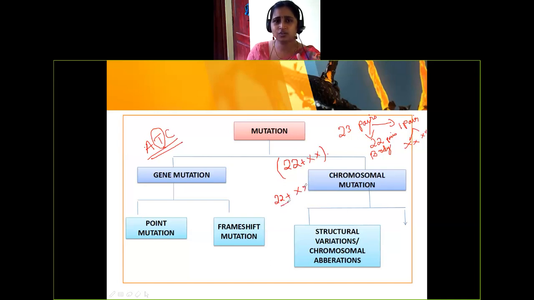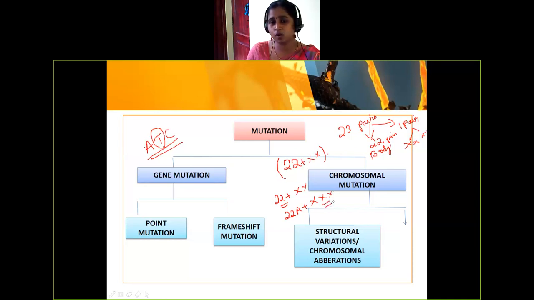22. It's confusing, no? So let me give a label for that number. 22A. It's nothing but autosome, body chromosome. Here it is just XY, so no need to say allosomes or sex chromosome. Just like that we can write. Am I writing it correctly? Is there any abnormality? Yeah. One extra X chromosome is there.